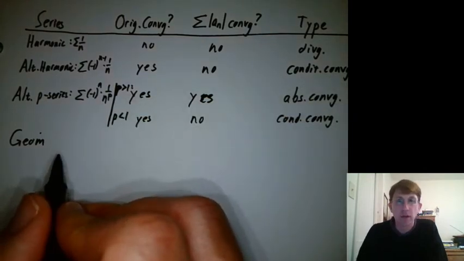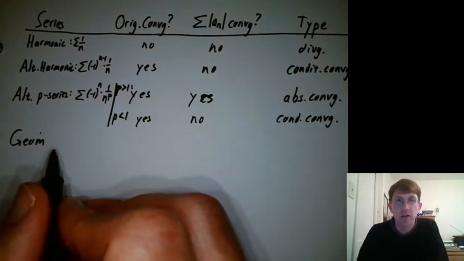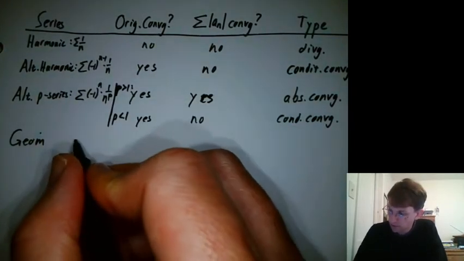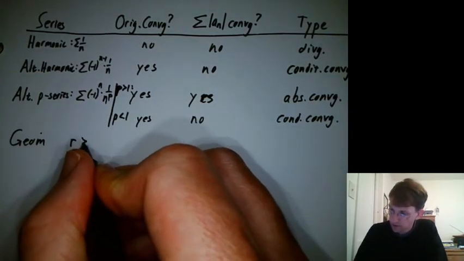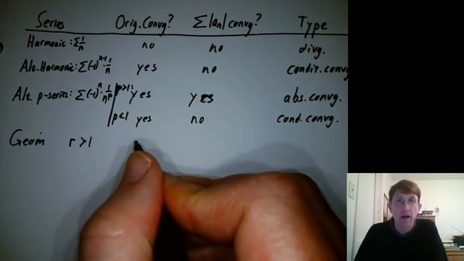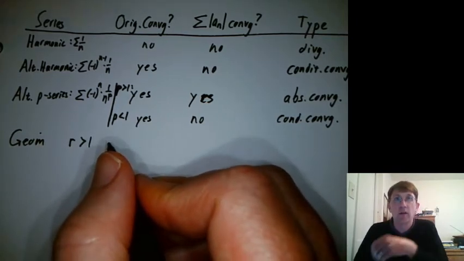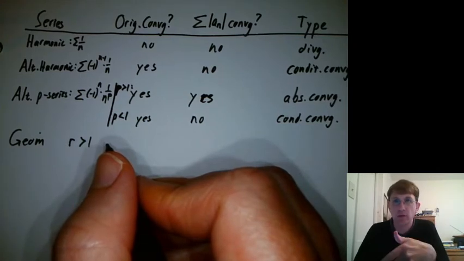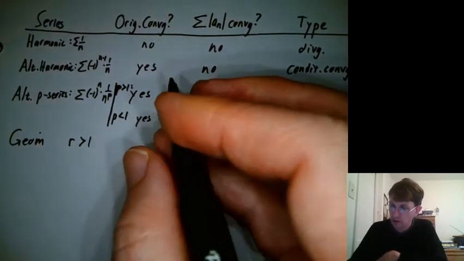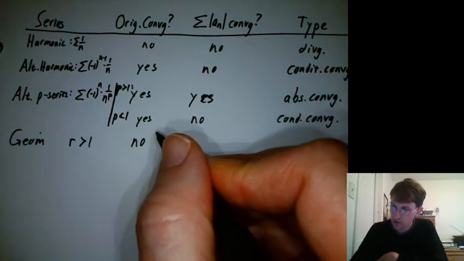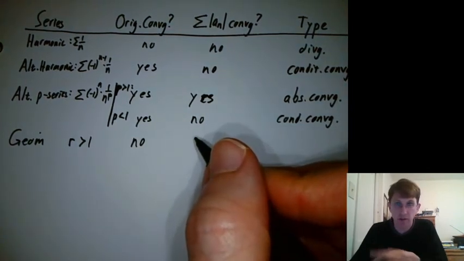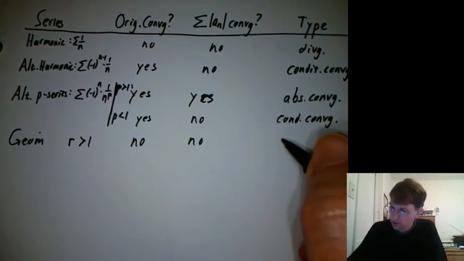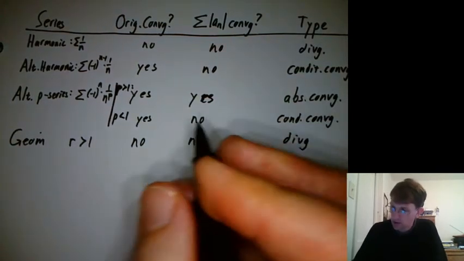And then for geometric, what did you end up saying? Maybe it depends on the value of r. So let's list some possible values of r. If r is bigger than 1, then that's like 2 to the 0 plus 2 to the 1 plus 2 to the 2 plus 2 to the 3. That just runs off. So it's not convergent originally. Taking absolute values is not going to help adding up exponential growth. So this is just divergent.